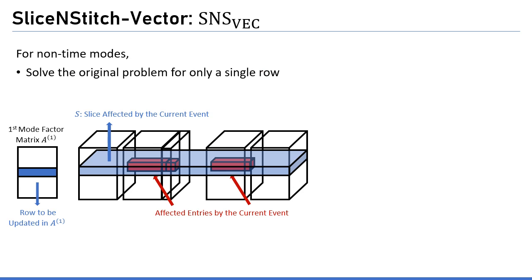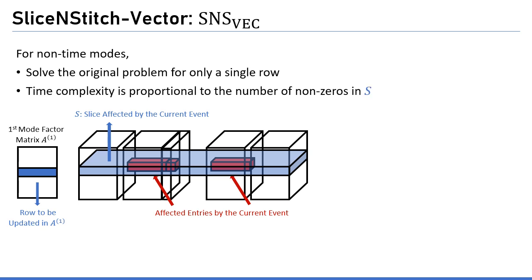For non-time modes, we solve the least square problem with respect to only a single row, which is used to fit the slice changed by the current event. Time complexity is proportional to the number of non-zeros in the slice.